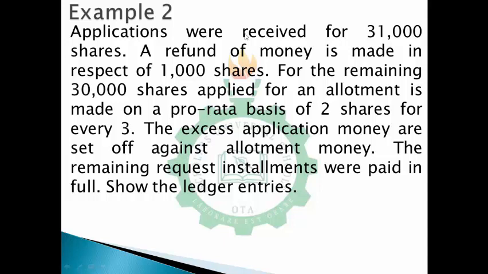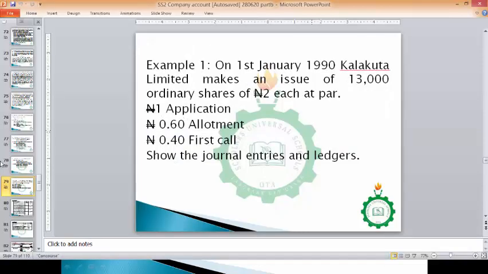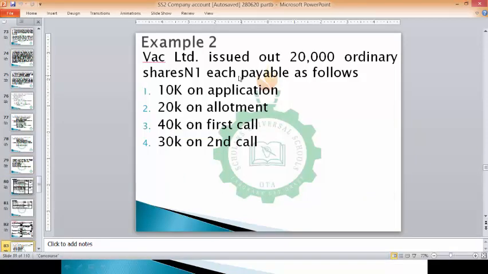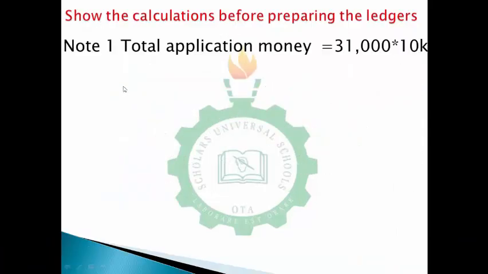First of all, they said application was received for 31,000 shares. For 31,000 shares, how much is the application money? It is 10 kobo on application. So for application, 31,000 people applied, times 10 kobo, they will be paying the amount of 3,100. You have to be careful while punching in calculators, because 10 kobo is 0.10. Please take note of that. Don't press 31,000 times 10.